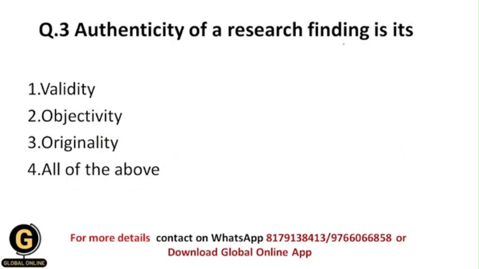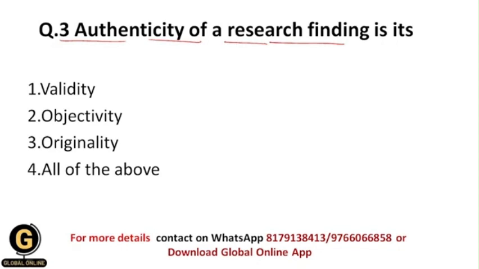Authenticity of a research finding is its... So what is the authenticity of a research finding? Basically, students, authenticity means that we have the proper proof that this particular object or thing is authentic, it is original, it is not copied from somewhere else.